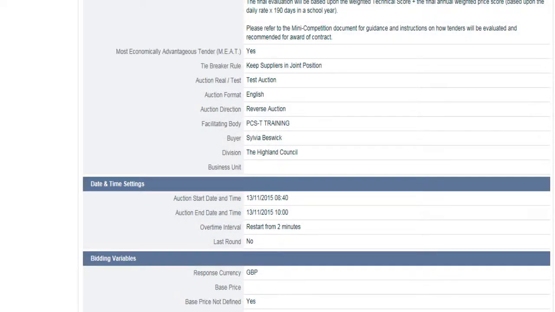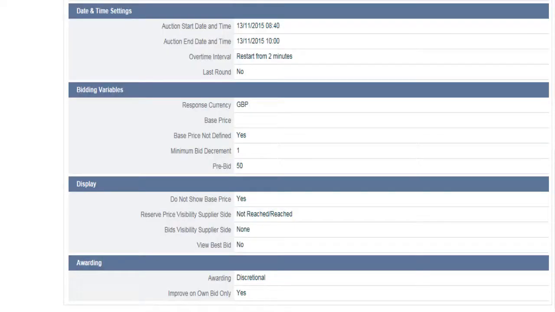The summary page also provides details of the auction start date and time, the end date and time, the currency we will be using, the minimum bid decrement. This indicates that the bid you input must be at least this amount less than your previous bid. In this example, the minimum bid decrement is £1, but this will not always be the case for every auction. Please check this amount before the auction begins.